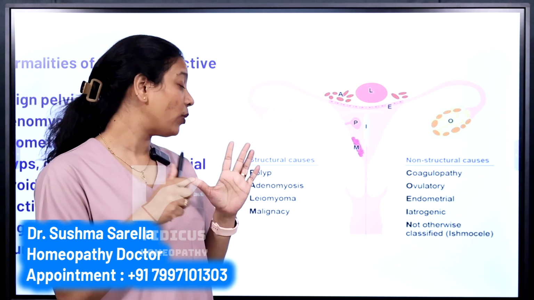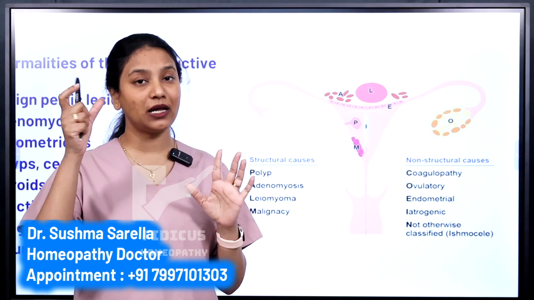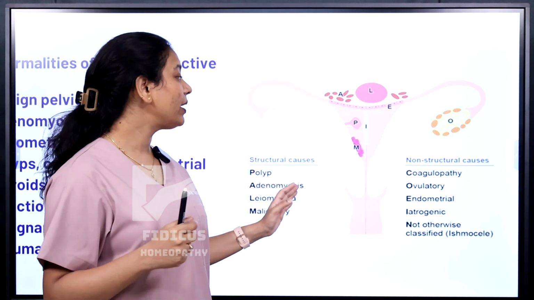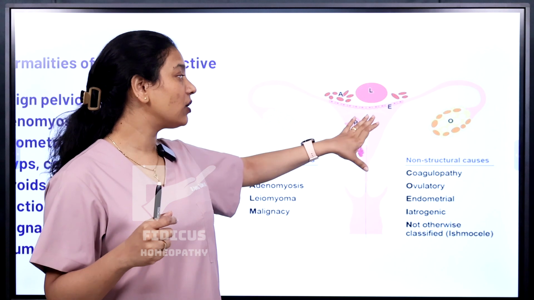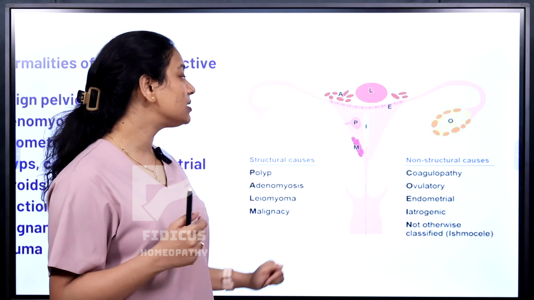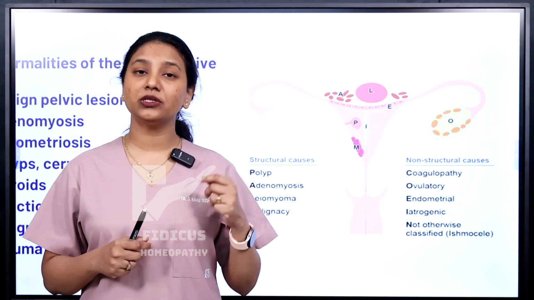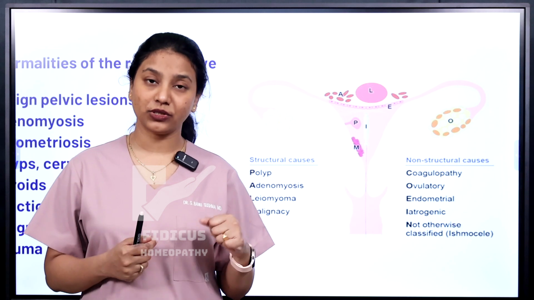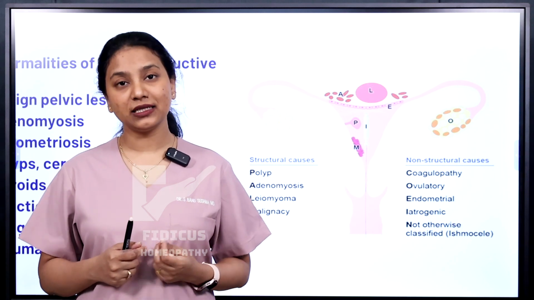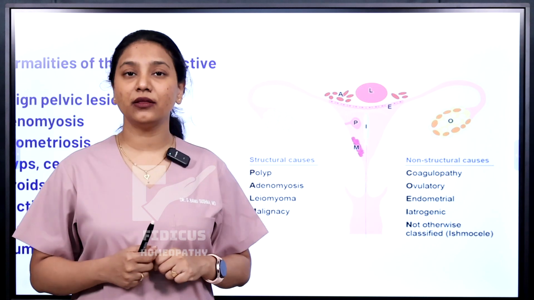P stands for polyp, and A stands for adenomyosis. Polyp is like a tumorous structure. Adenomyosis is the endometrial layer getting into the muscle layer of the uterus. L stands for leiomyoma, which is the other name for fibroid uterus, and M is for malignancy, that is any sort of cancer. These are the structural changes that occur in the uterus.